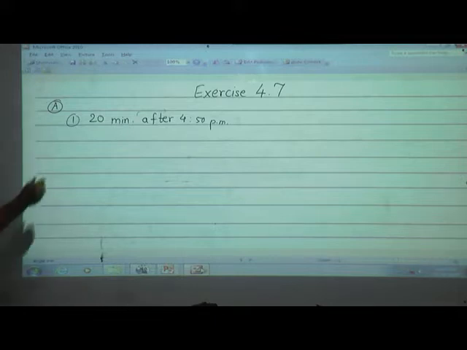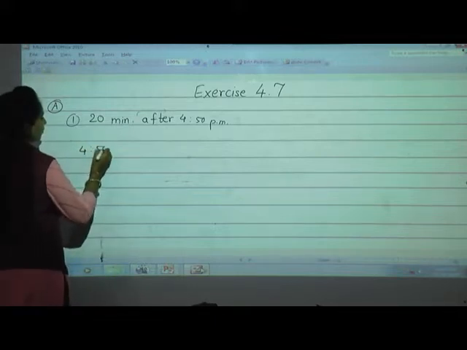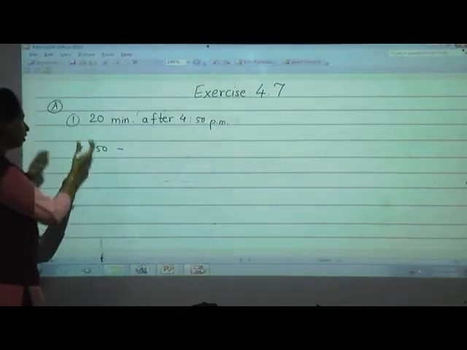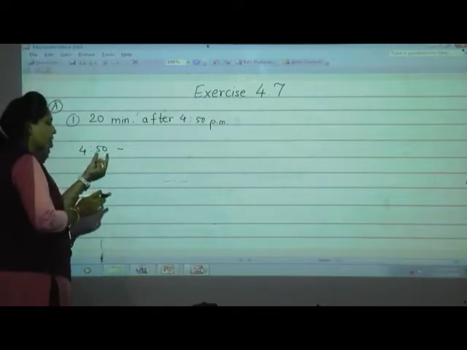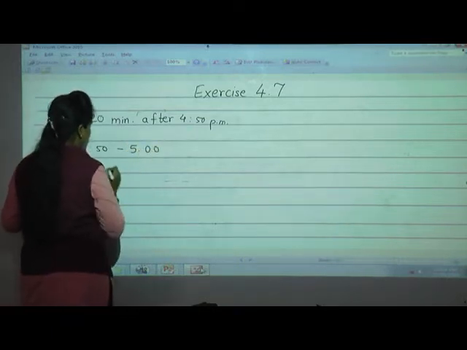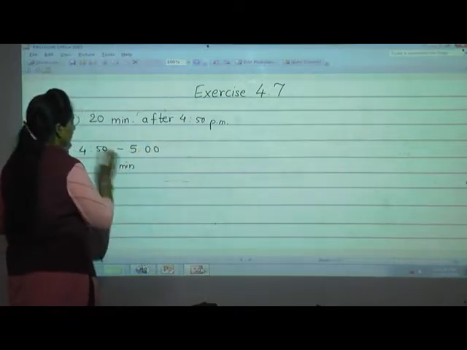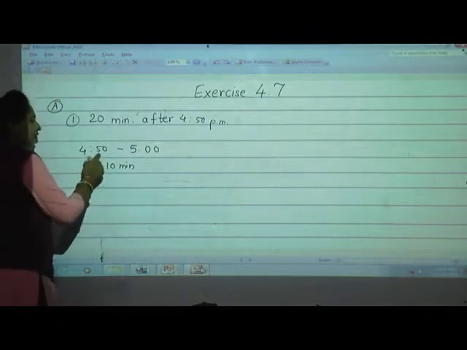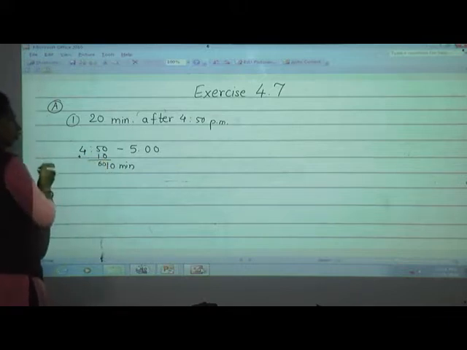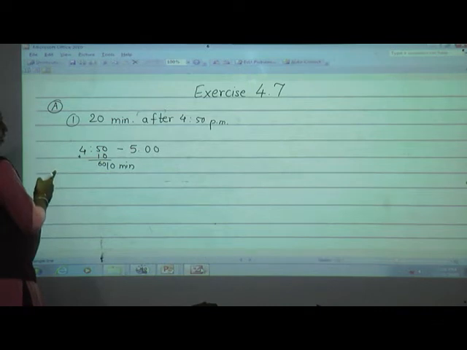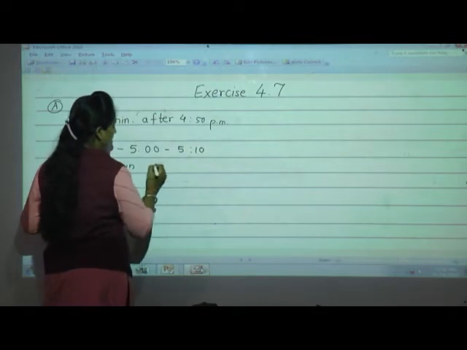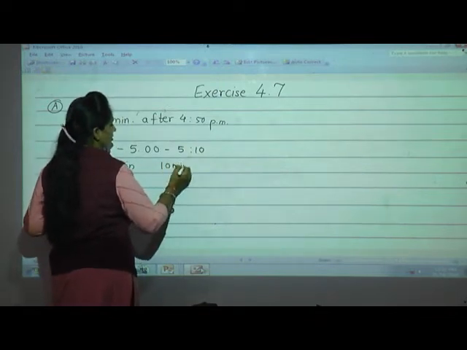So, see, 4:50. The next, we just have to go for 20 minutes. So what I'll do, I'll go with 10 minutes here. After 4:50 it becomes 5. It is 10 minutes, isn't it? See, 4:50, if we add 10 minutes here, I get 60. 60 means we have to convert into hours only, isn't it? That is 5 o'clock. Then 5:10, I have added here again 10 minutes.